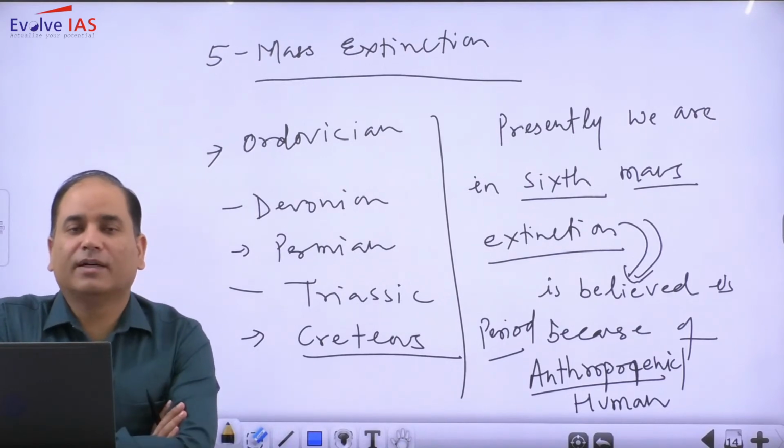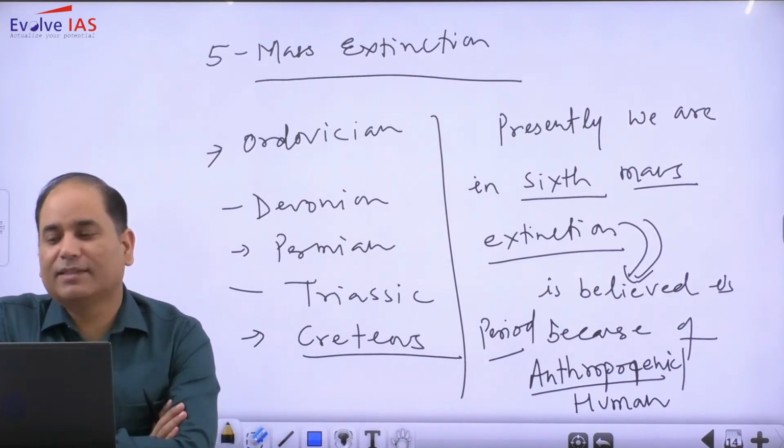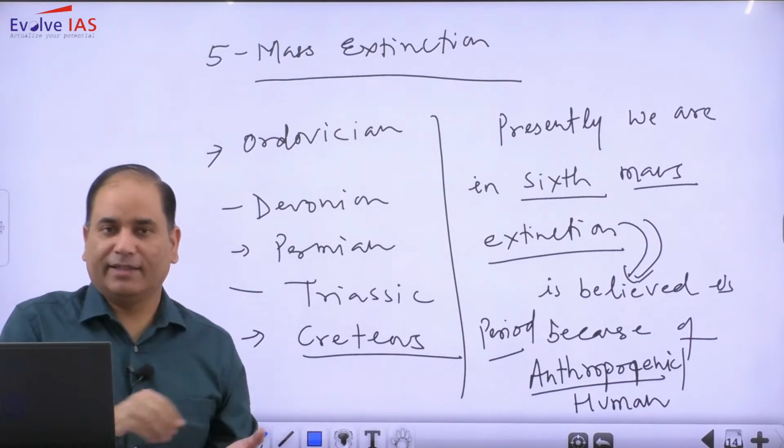So it is because of human related activity, or simply anthropogenic activity.